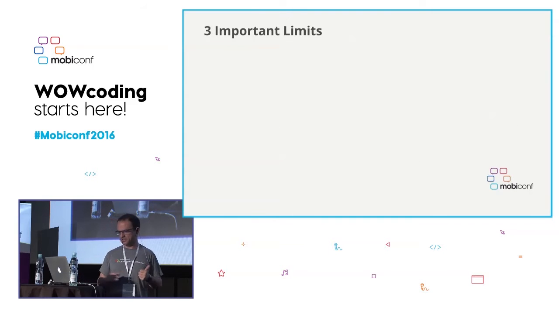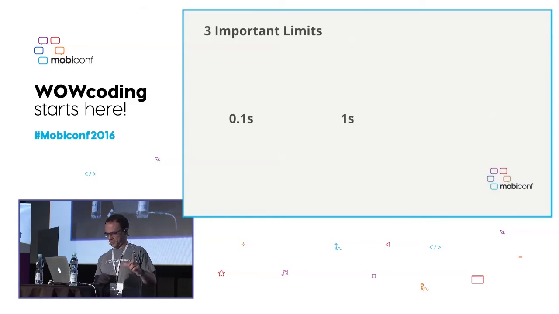There are three important limits when the user is interacting with software. The first one is 0.1 seconds. This is the limit for the user to have the feeling that the system is reacting instantaneously. So in this case there is no special feedback to be provided for the user.